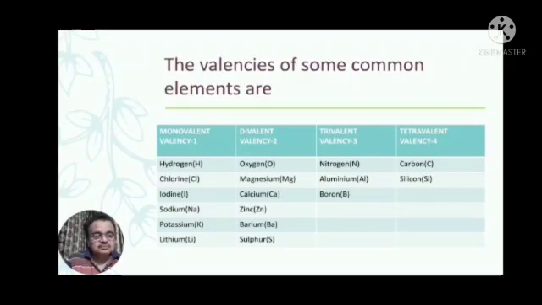Oxygen valency 2, magnesium valency 2, calcium valency 2, zinc, barium, sulfur all have valency 2. So these are divalent elements. Nitrogen valency 3, aluminium valency 3, boron valency 3, so these are trivalent. Carbon and silicon have valency 4, so both are called tetravalent elements.